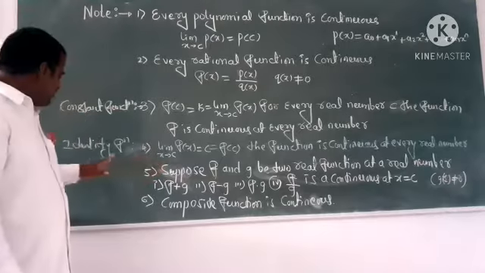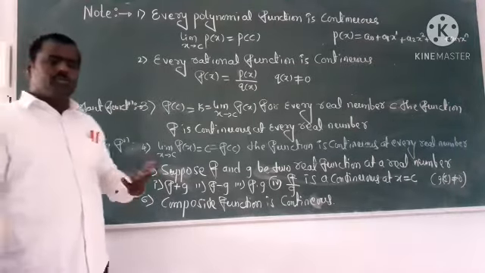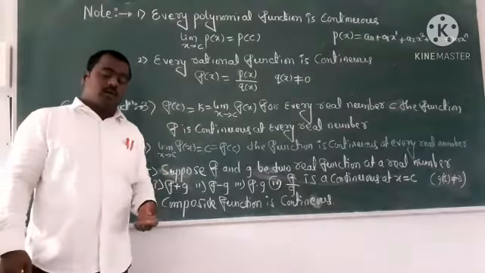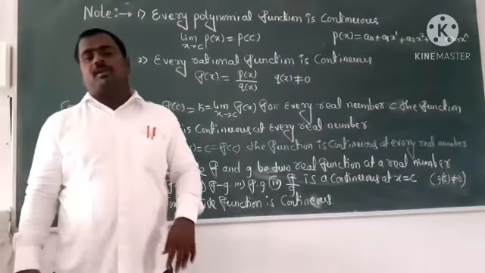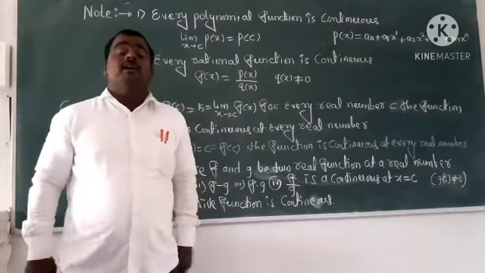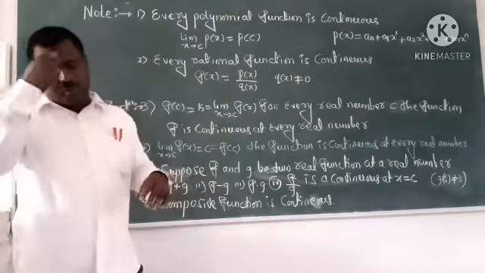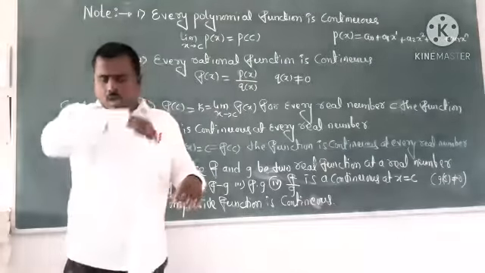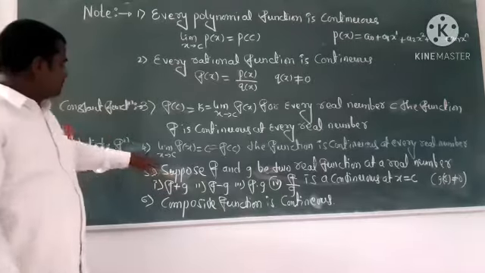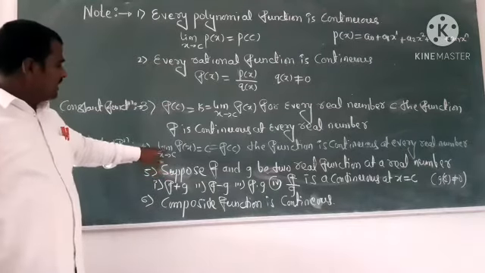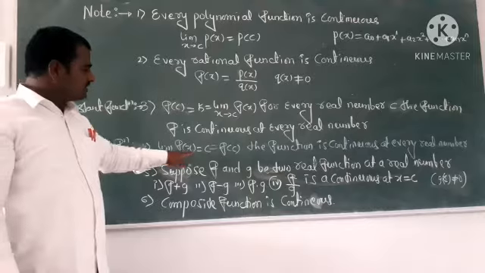Right? Another most important one, identity. What do you mean by identity? I hope in the first chapter, relation and function, you studied identity relation, reflexive relation, symmetric relation. With that expression you define the limit as x tends to c of f of x is equal to c.